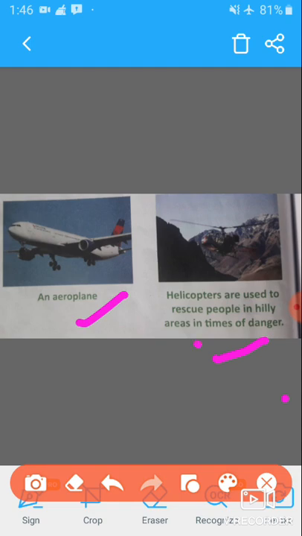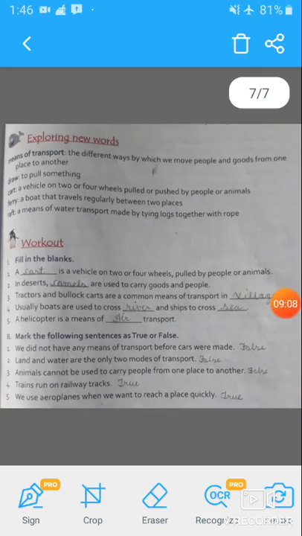So students, look at this picture. This is a picture of a helicopter that is used to rescue people in hilly areas in times of danger. So students, I hope you understood about the main modes of transport. Now let's come to the exercises from this chapter.